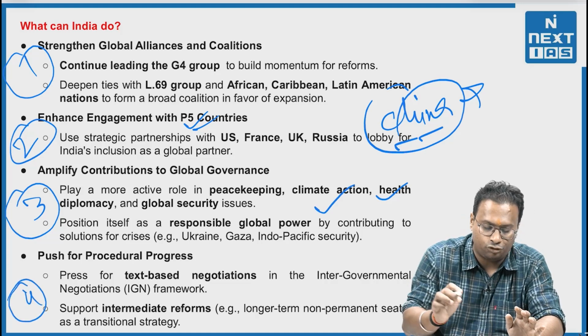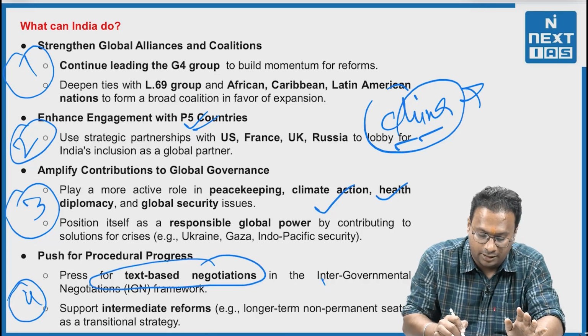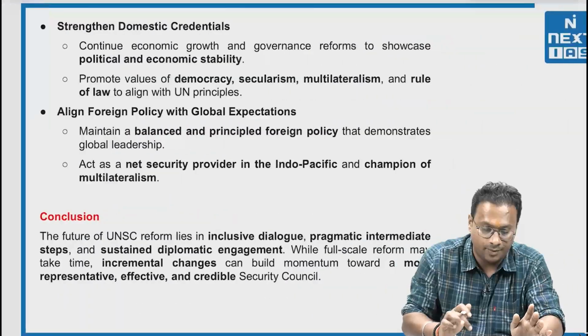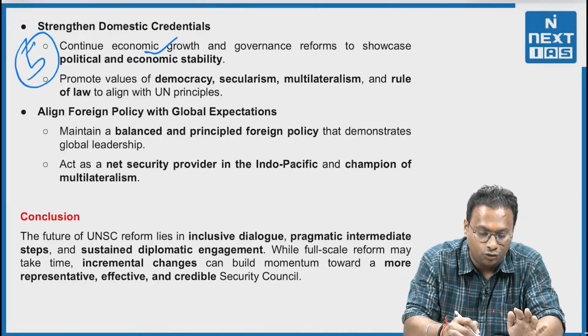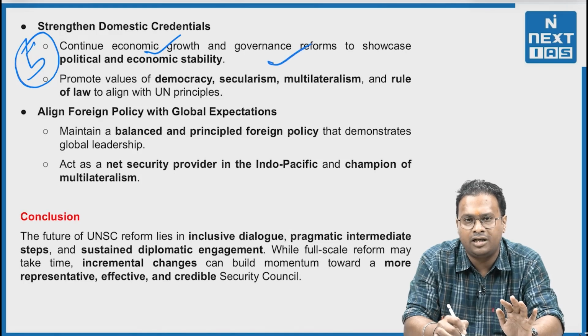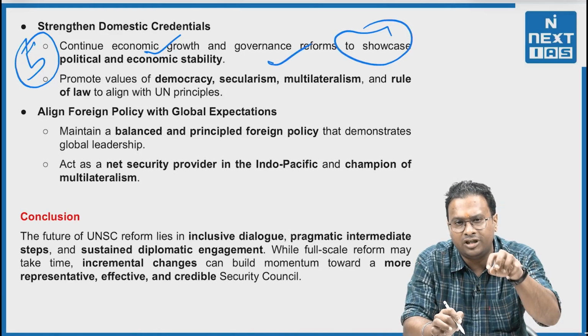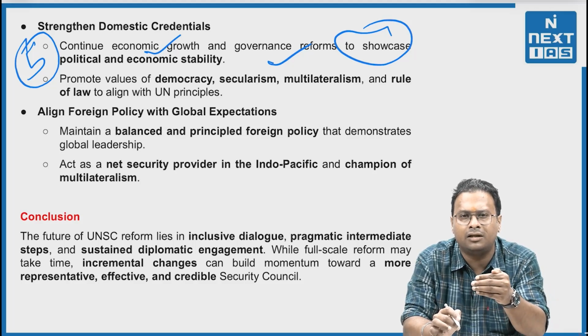Fourth, push for procedural progress. For instance, press for text-based negotiations in the intergovernmental negotiation framework, which is needed. Fifth, strengthen domestic credentials. That means continue economic growth and governance reforms to showcase political and economic stability within India, and show that India can give a direction to other countries to follow.